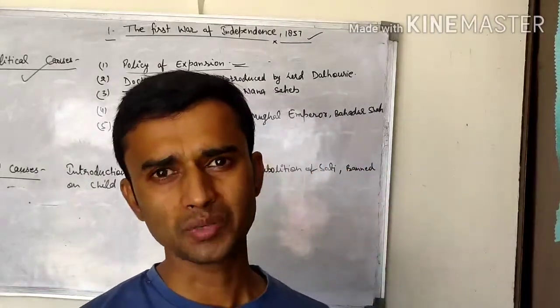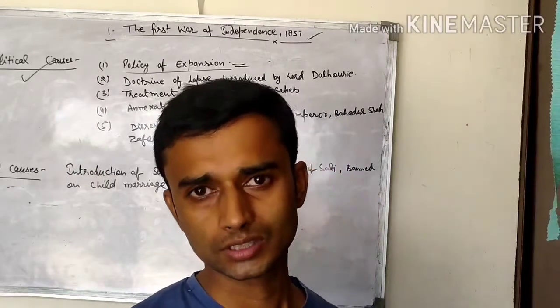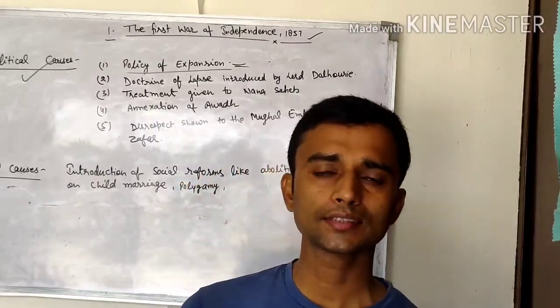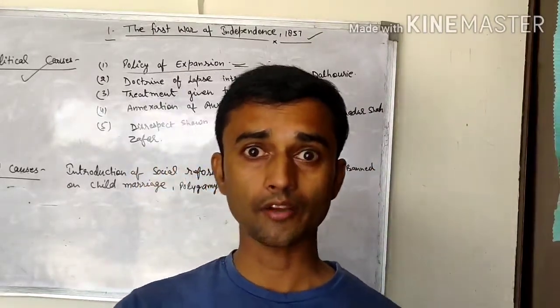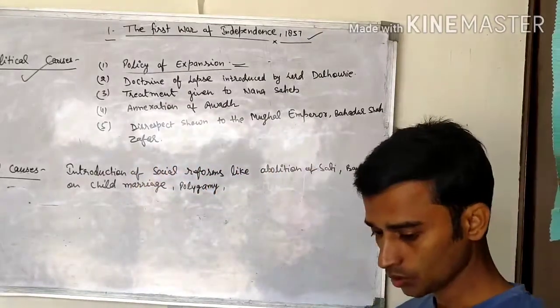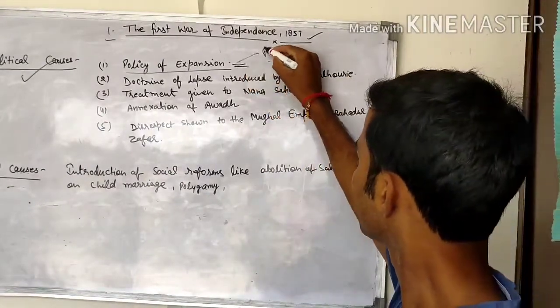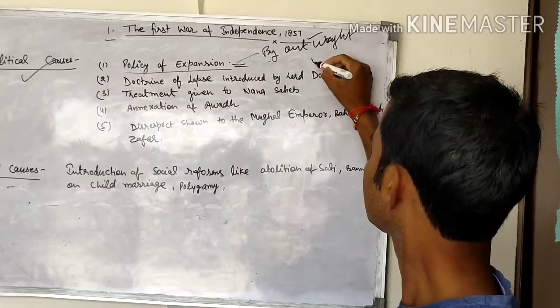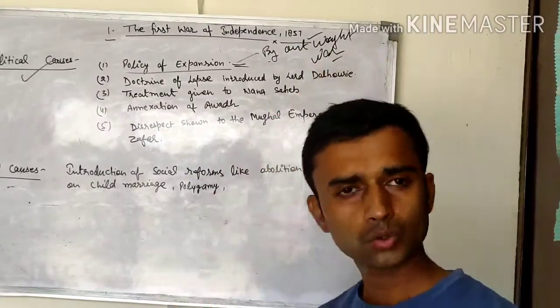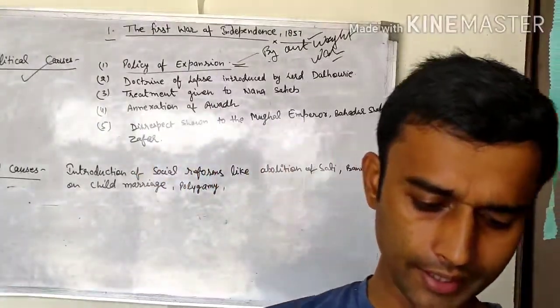They introduced many types of expansion policy like subsidiary alliance, outright war, and the doctrine of lapse. Through outright war, the Britishers increased their power in India.